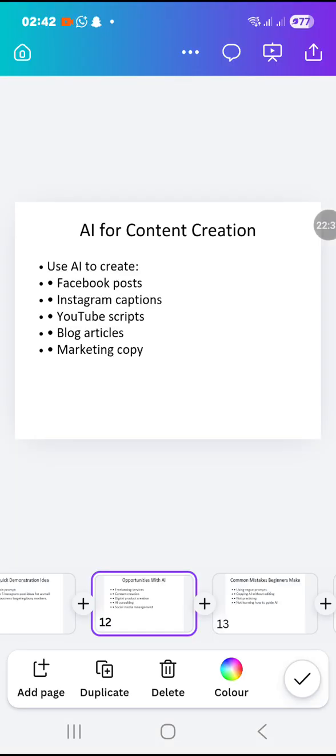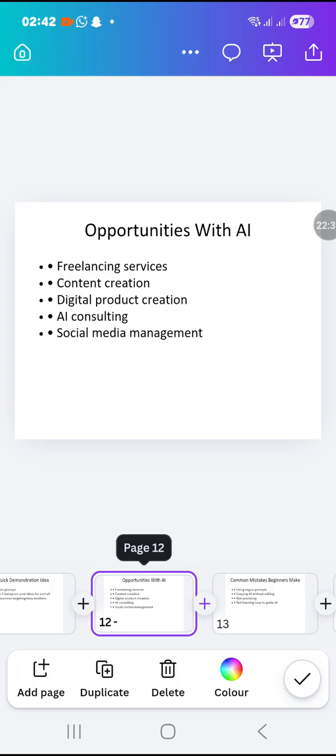All right, so opportunities with AI. You can do this as a freelancing service. You can start helping businesses create content. Yes, they know you're going to use AI, but most businesses do not have time to create content themselves, so they're ready to pay you. Content creation, digital product creation. Very soon I'm going to have a class on how to produce your first digital product with your phone. That is a work in progress, and I'll post it in this group when it is ready.